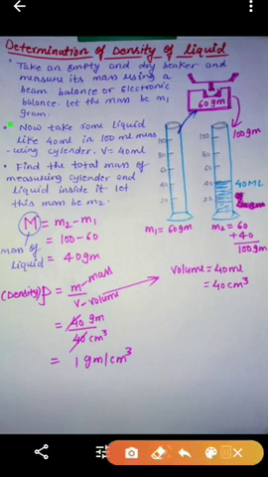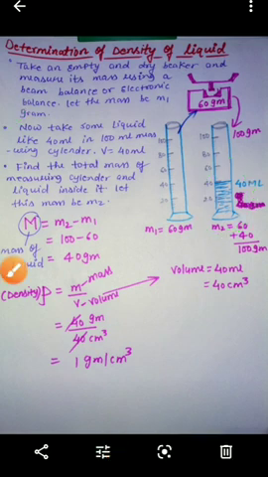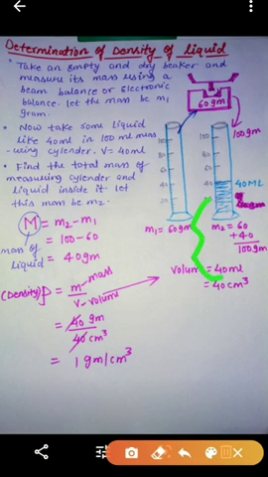Next, take some liquid, like 40 ml, in a 100 ml measuring cylinder. So pour this liquid in the 100 ml measuring cylinder. Find the total mass of the measuring cylinder and the liquid inside it. Let this mass be m2. So you will get m2 is equal to 60 plus 40 is equal to 100 gram.